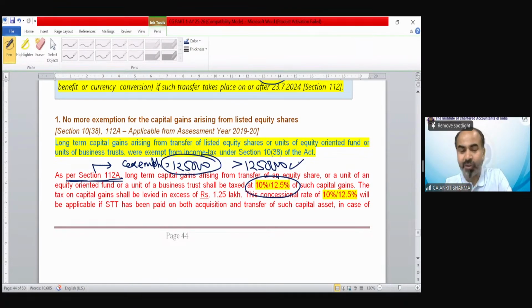So we're just reading out the provision. We just want to know how to calculate gain as per section 112A. But before that, the section is trying to explain the rates also. The rates part we will discuss in detail in part 2, but for the time being, we are just reading it. The concessional rate of 10% and 12.5% will be applicable if STT, securities transaction tax, has been paid on both acquisition and transfer of such capital assets.